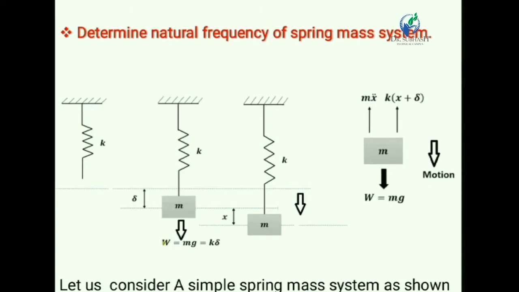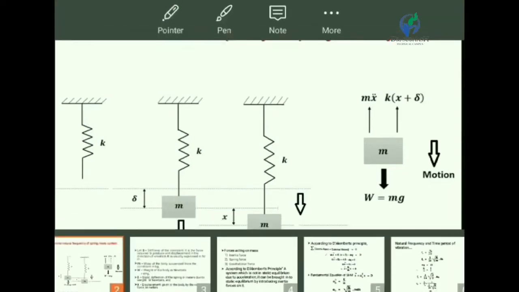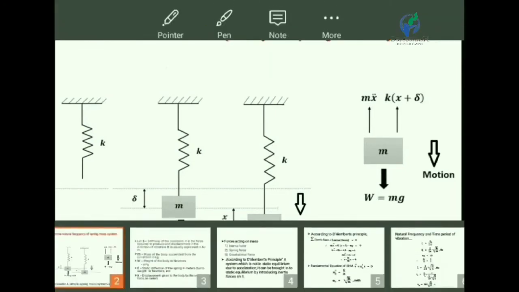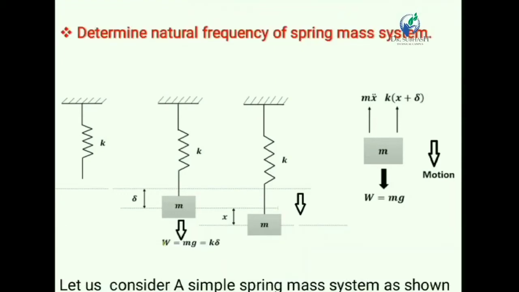Now some spring force is acting in the upward direction as shown in figure. This spring force is K delta. According to the stiffness, the spring force is K delta acting in the upward direction.